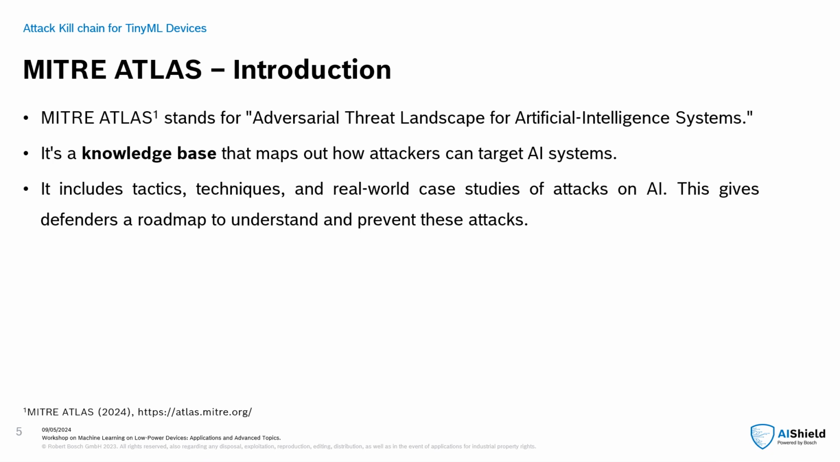Mitre Atlas stands for Adversarial Threat Landscape for AI Systems. It essentially serves as a comprehensive database or knowledge base outlining how attackers can target AI systems. This includes detailing various tactics and techniques that attackers might use, as well as providing real-world case studies of attacks on AI systems. It serves as a roadmap to enhance AI security. By understanding the tactics and techniques that attackers might employ, AI security professionals can better anticipate and prevent potential attacks on AI systems.